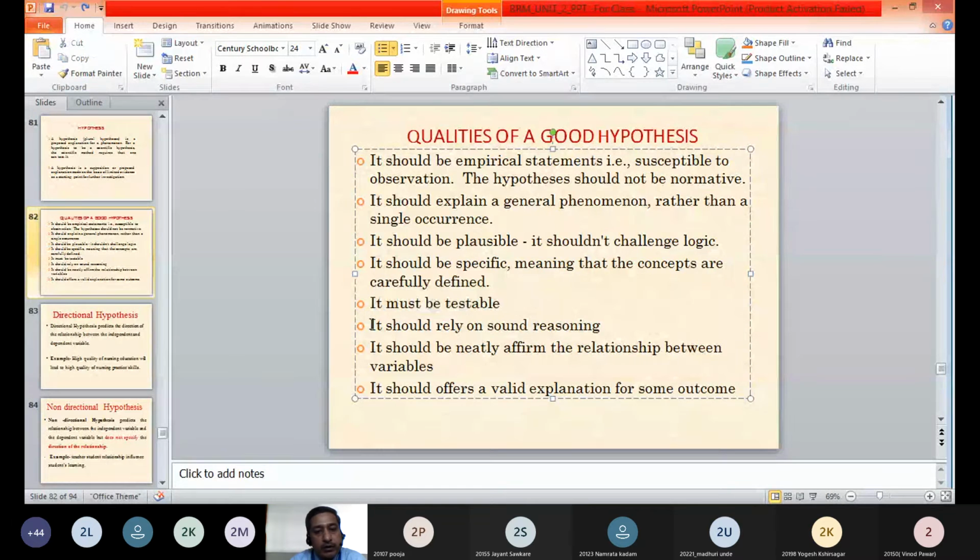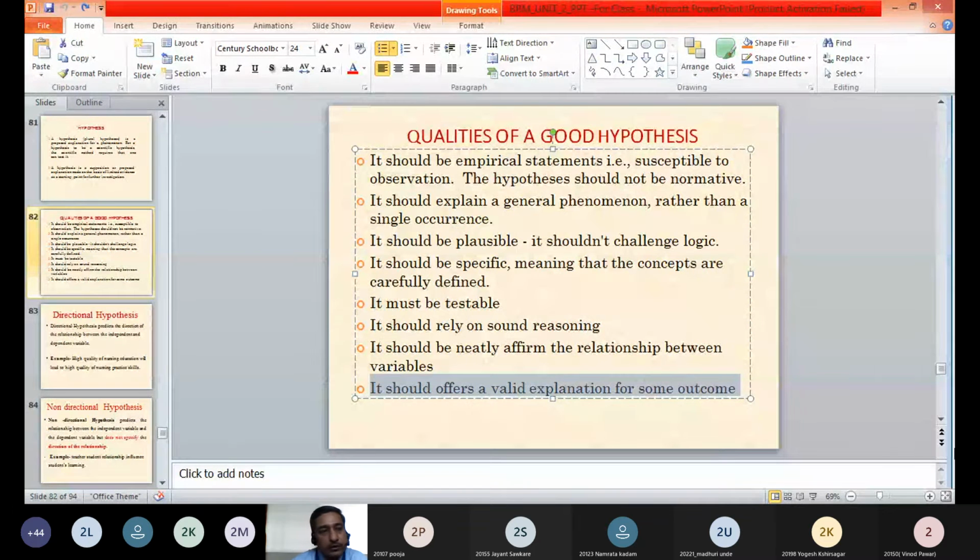It should rely on sound reasoning. There should be justification for a particular hypothesis. It should neatly state the relationship between different variables, and it should offer a valid explanation for some outcome.